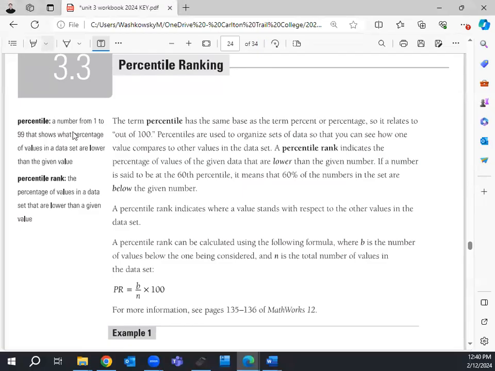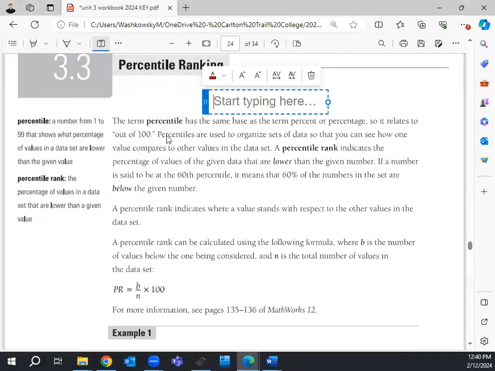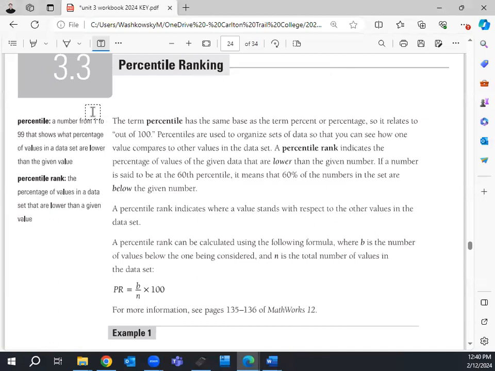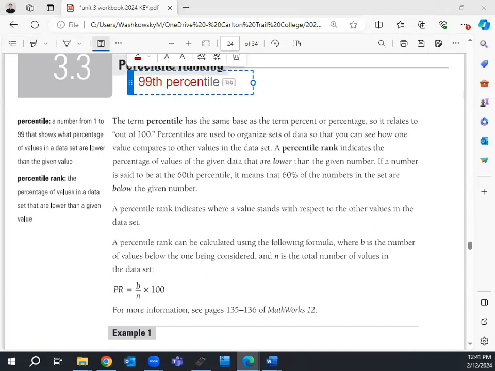So with percentage ranking, we go through something called a percentile. Now, if I were to say something along the lines of, hey, you're in the 99th percentile for height, this is going to mean you're really, really tall.